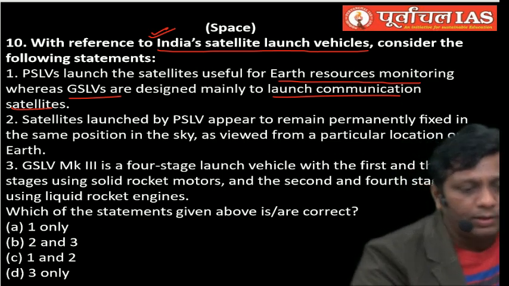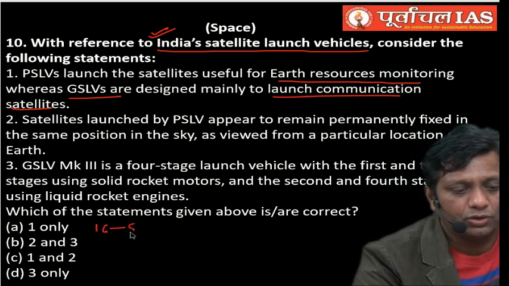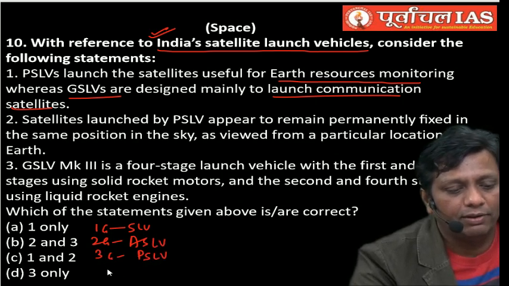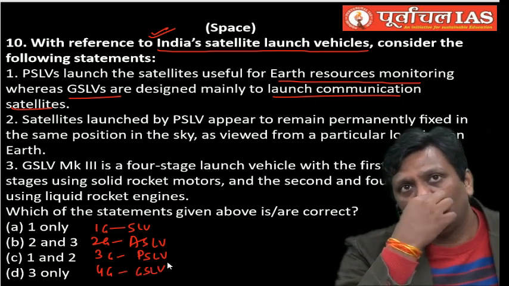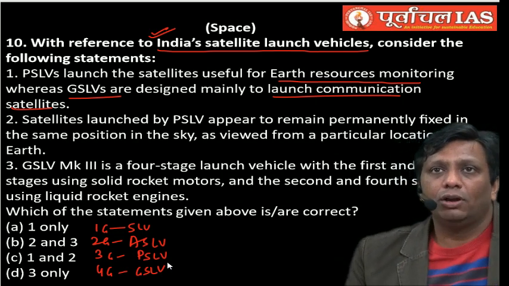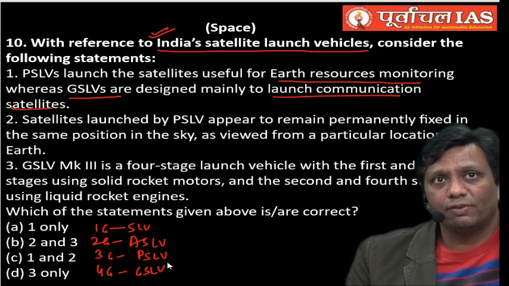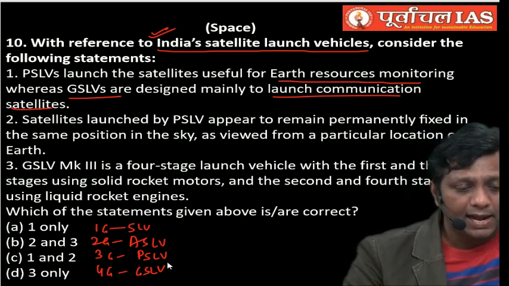The different generations of launch vehicles. First generation is called SLV. Second generation is called ASLV. Third generation is called PSLV. And fourth generation is called GSLV. SLV, Satellite Launch Vehicle. ASLV, Augmented Satellite Launch Vehicle. PSLV, Polar Satellite Launch Vehicle. And GSLV, Geosynchronous Satellite Launch Vehicle. And this is generation wise.